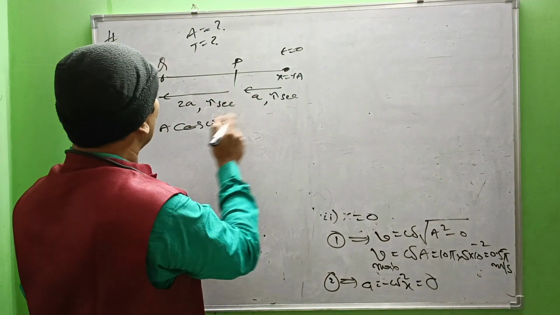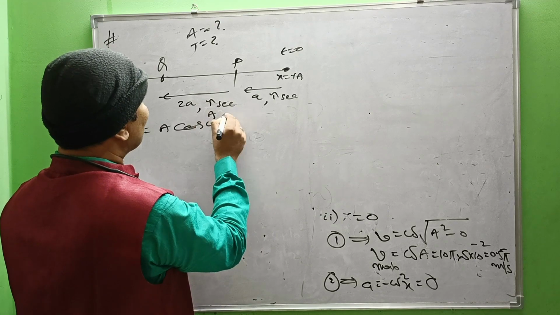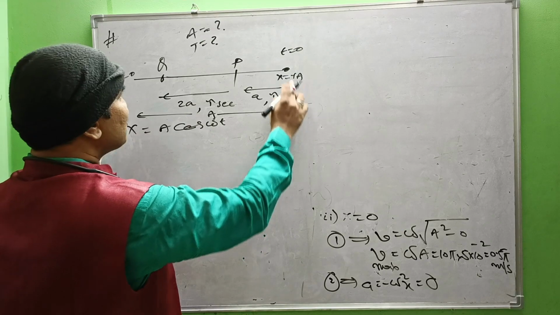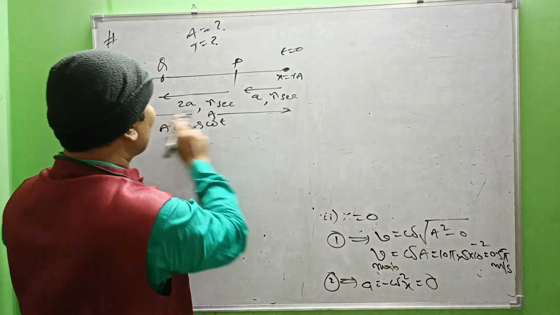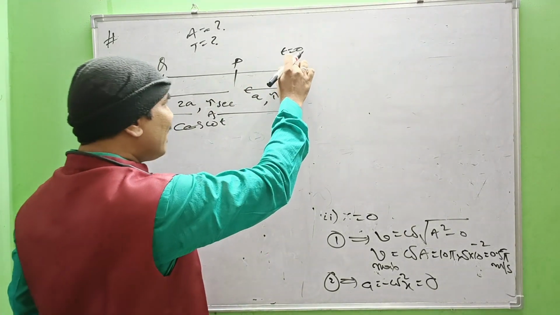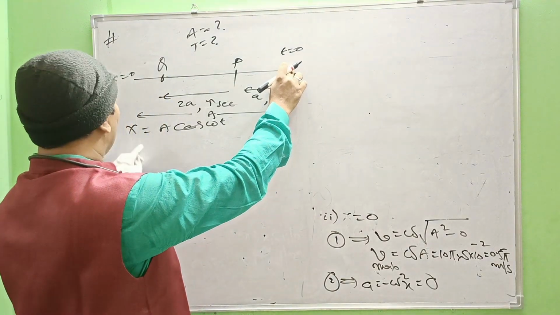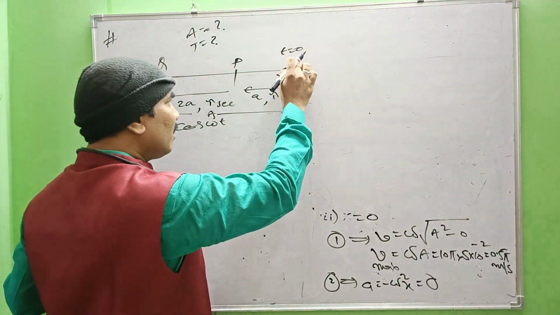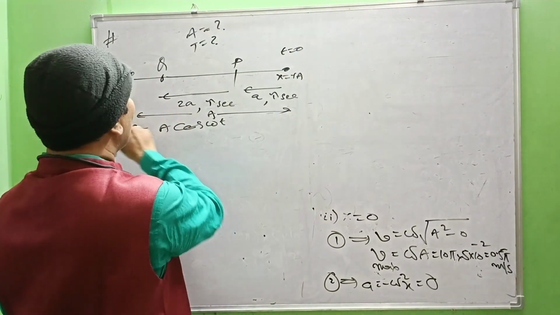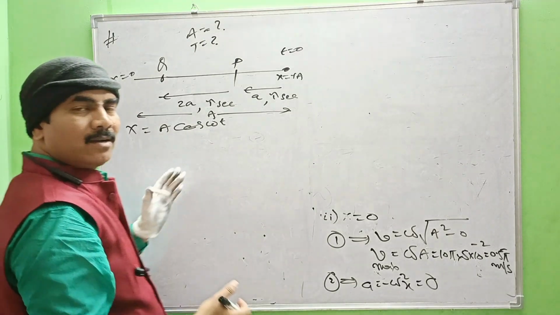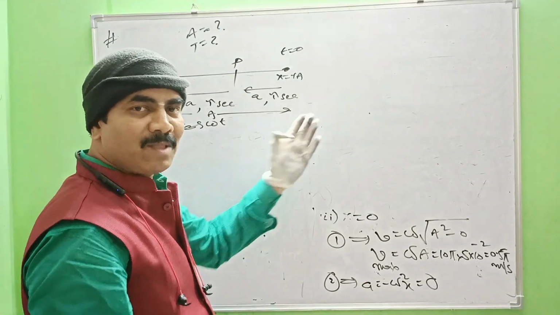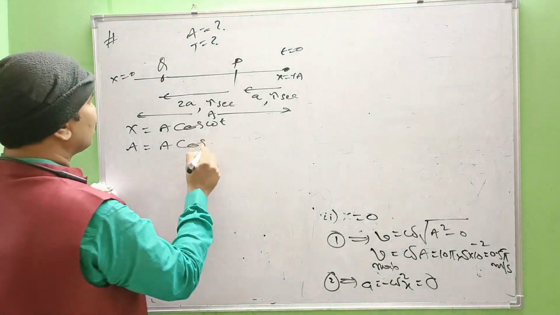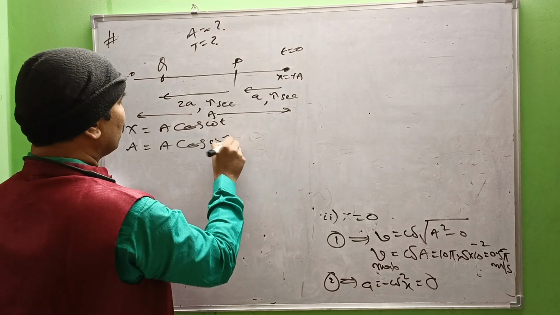That is the total amplitude A. The distance of the extreme position from the mean position is amplitude A. We have to measure the position of the particle from the mean position. So x equal to a equal to a cos omega tau. t means what? Tau.